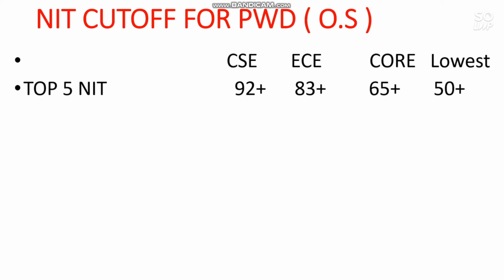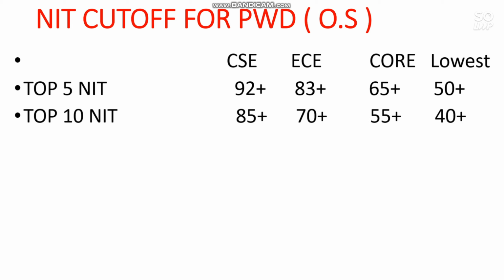And for EC, 83 plus percentile, that is for top 5 NIT, and for core branch 65 plus percentile is required. And core branch means here mechanical, civil and other branches, that is electrical or mining engineering. And for the lowest, that is biotechnology or textile engineering, those branches you can get at 50 plus percentile also, that is for top 5 NIT.